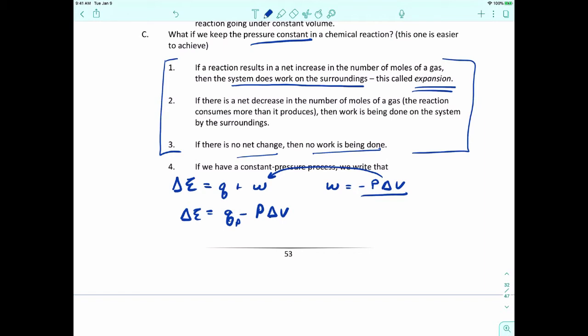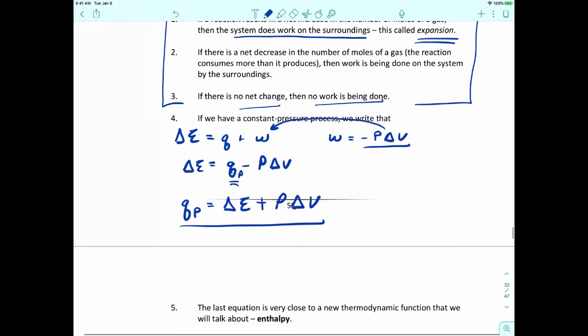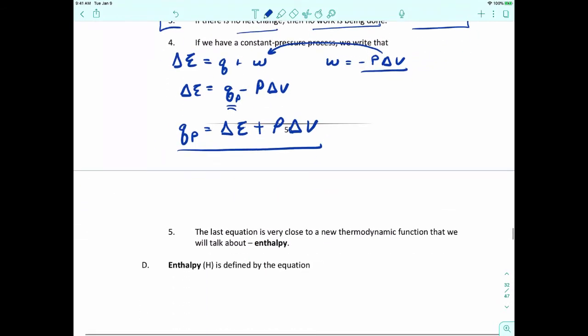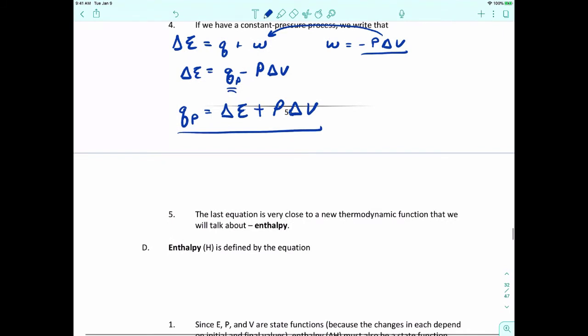One final thing I'm going to do is rearrange this equation. What if we solve for Q? In order to have Q by itself, we have to add P delta V to both sides. So we get that Q at constant pressure is equal to delta E plus P delta V. Now keep that in mind, because I'm going to introduce a new term that we call enthalpy. Enthalpy, which is represented as capital H, is defined by the equation H is equal to internal energy, E, plus PV.